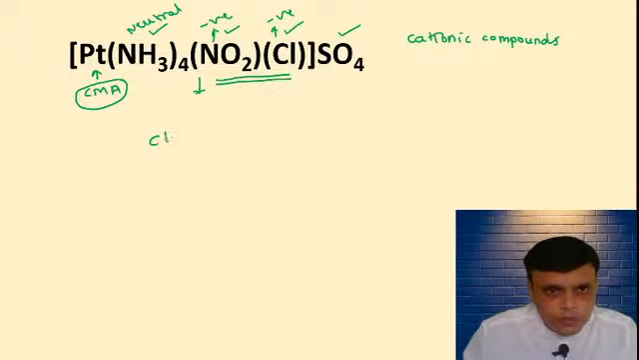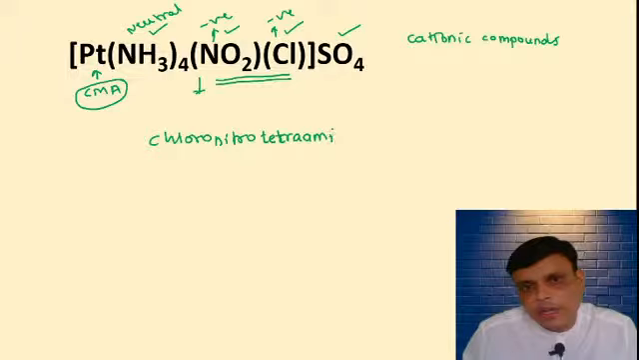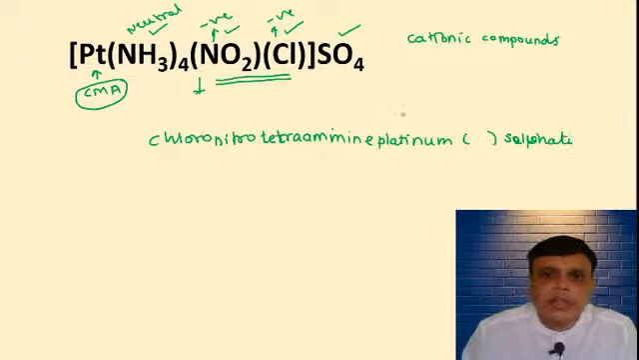So chloro, then nitro, chloronitro tetraamine, then platinum, oxidation state, sulfate. This is the name of this compound.